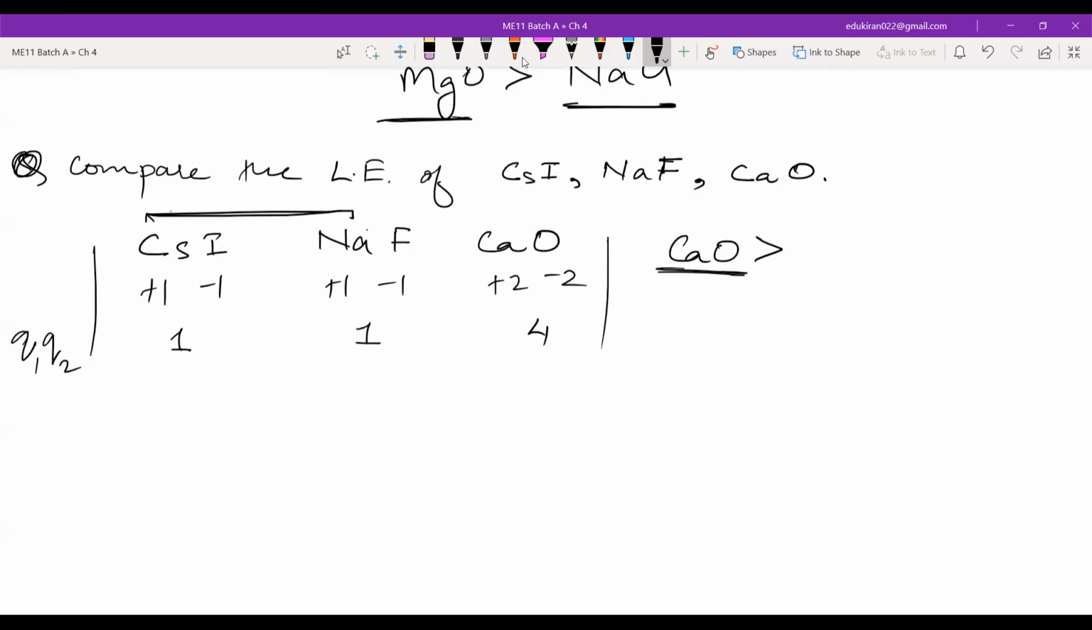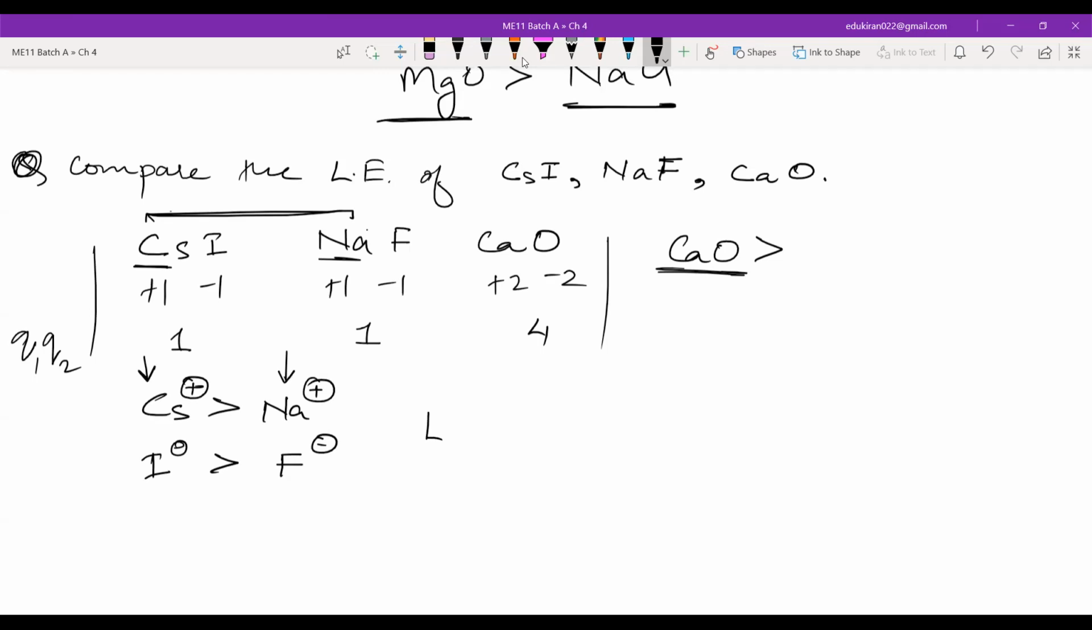So if we compare the size of Cs and Na, cesium positive will have higher size than sodium positive. Similarly, iodine negative will also have greater size than fluorine negative, right? Because both of these are down in the group. They are at the bottom of the group. These are at the top. That is why sodium and fluoride will have smaller size.